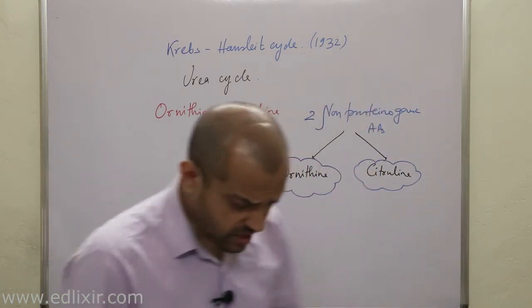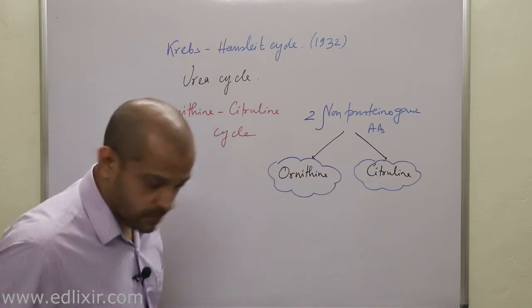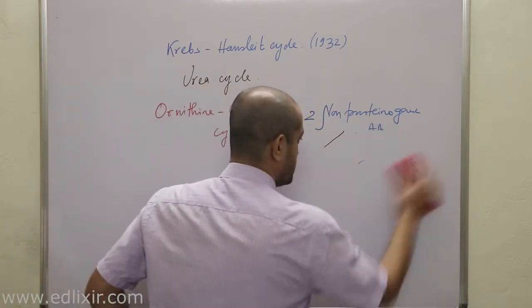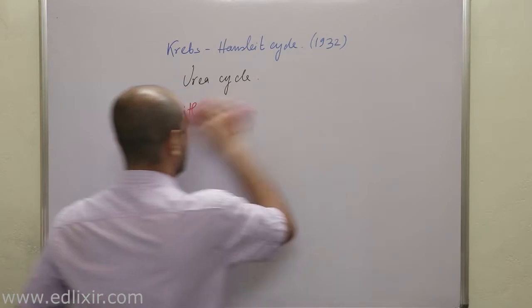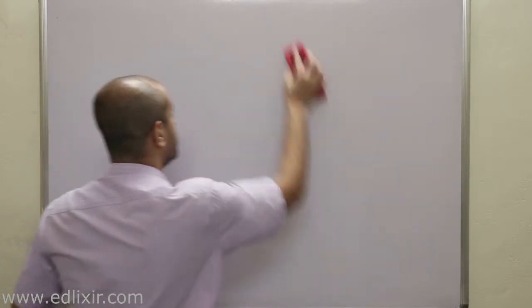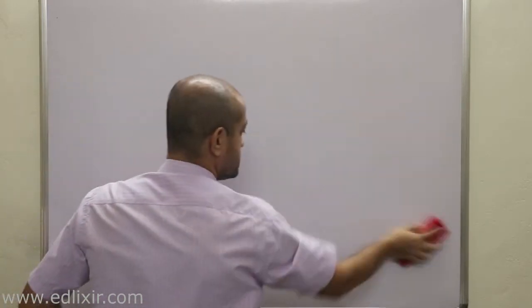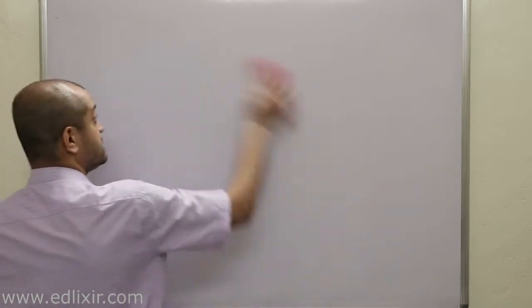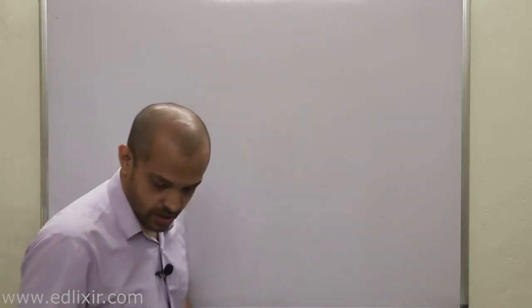Now we will be talking in detail about the ornithine citrulline cycle, or urea cycle, which is also known as Krebs-Henseleit cycle.